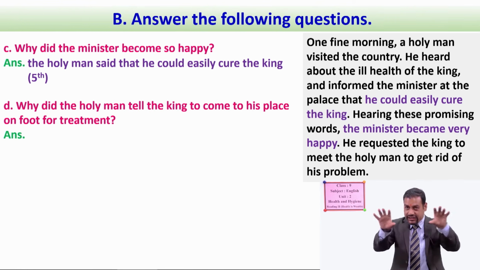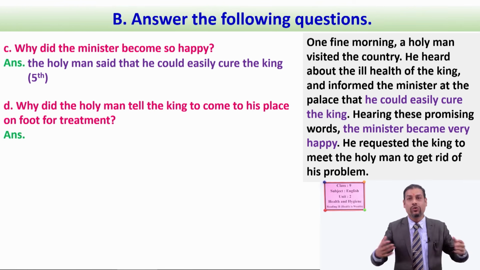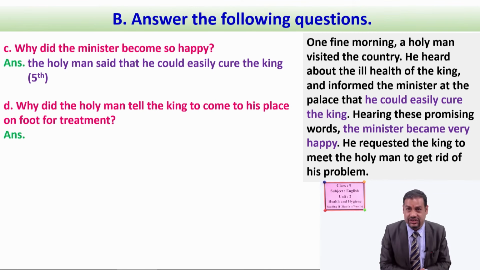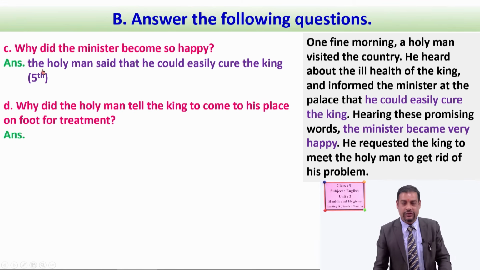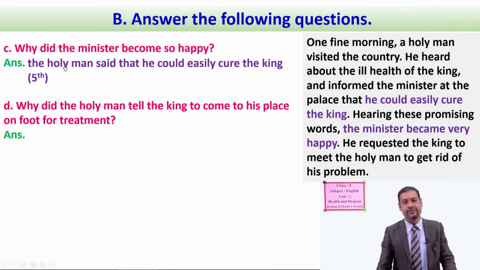And if we have to evaluate or judge the whole text and write down our one answer, that is evaluation and judgment, a very high level type of answer. So in your full sentence you can develop your answer, or you can simply write down, the holy man said that he could easily cure the king, and you can find this answer in the fifth paragraph.